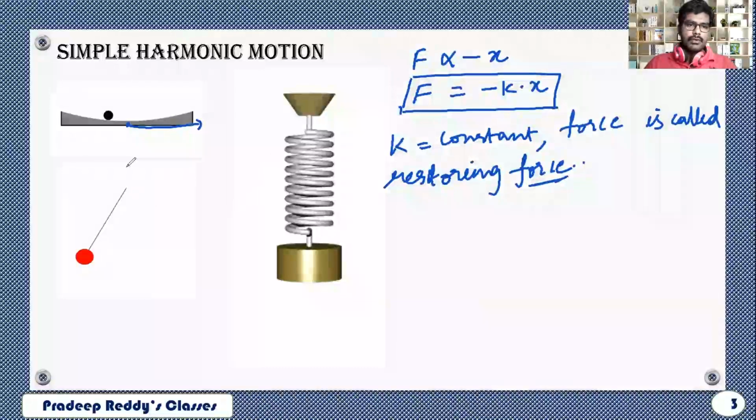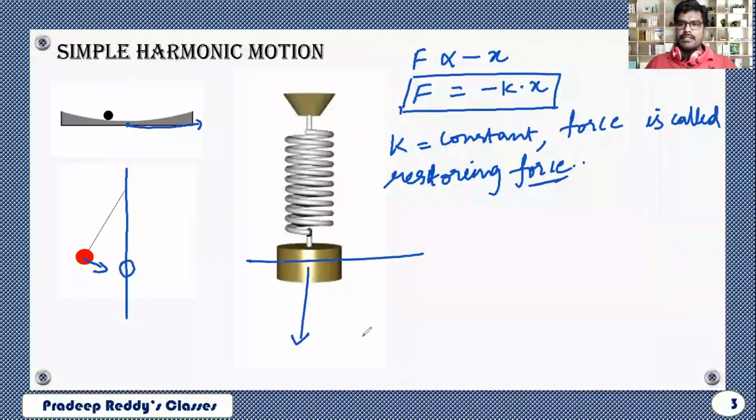Here also, in case of simple pendulum, some force is pulling it downward such that it is coming to its original position. Similarly, if this mass is going down, some force is pulling it back again to come to its mean position. So that force which is responsible for bringing that object to its original position is called restoring force.